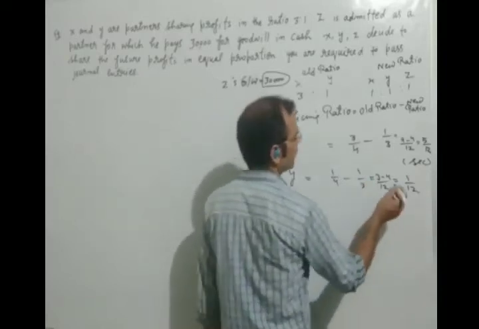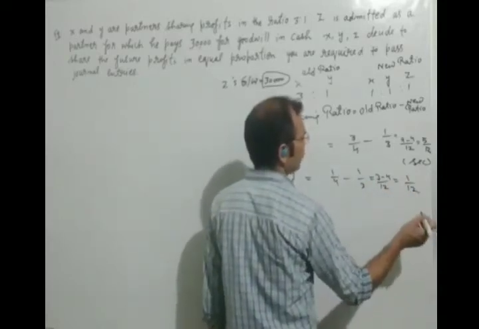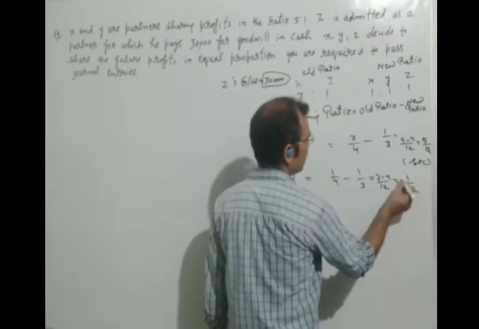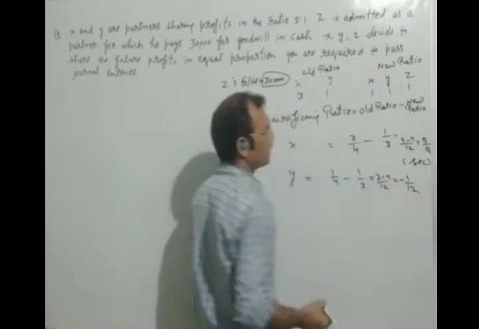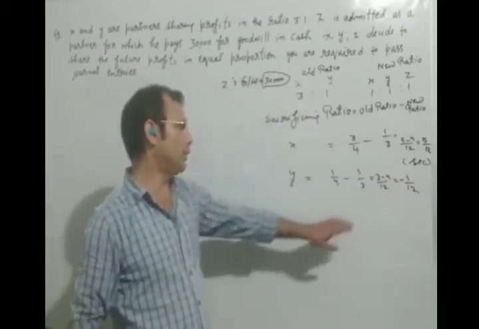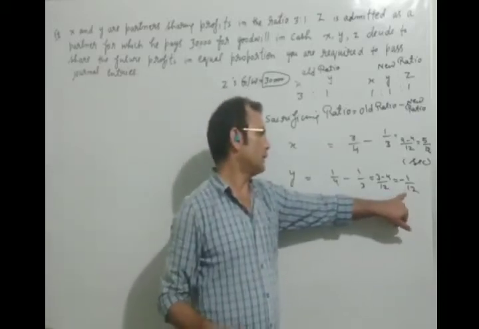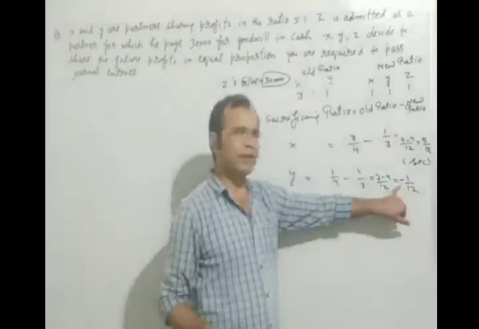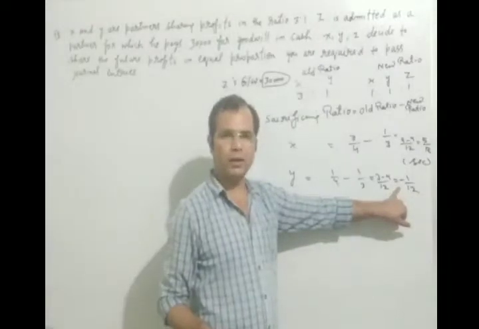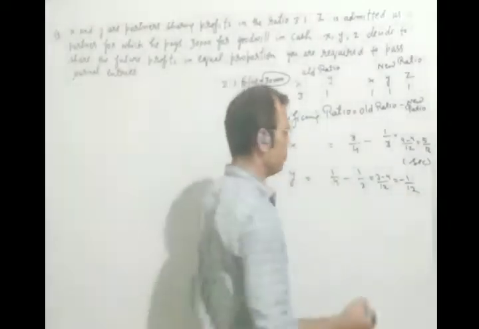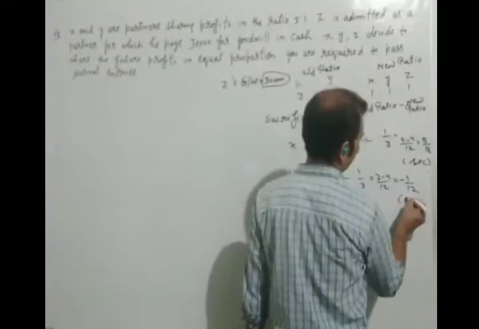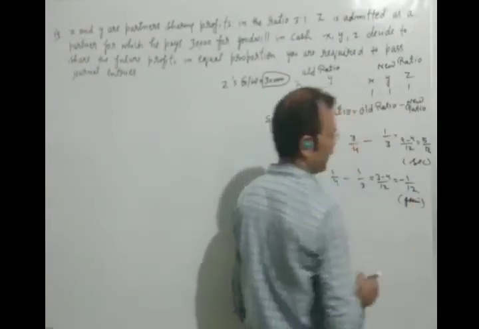It means the subtracted digit is more, so this answer will be minus. And I have told you, whenever the answer is in minus, it is called gaining ratio, meaning Y will gain.